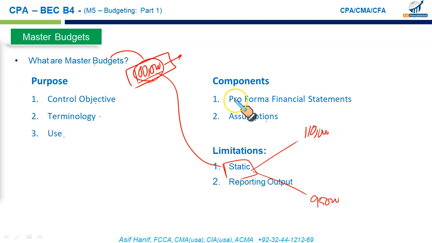Further, the end results of the master budget are the pro forma financial statements: your balance sheet, income statement, projected cash flow statement, and so on and so forth. So maybe the information contained in these pro forma financial statements may not be usable for management at the decision-making level. They need more detail. So that would be the limitation of your master budgets.